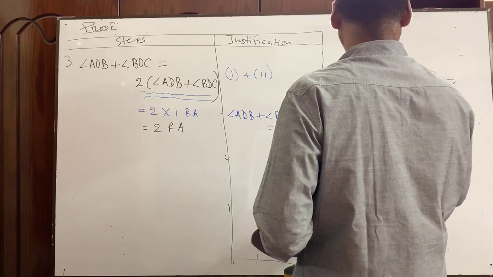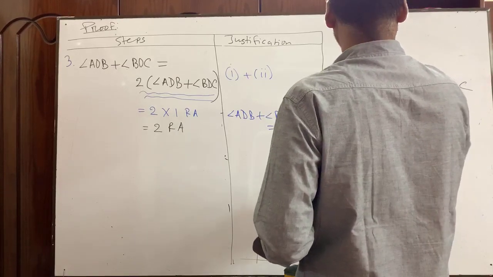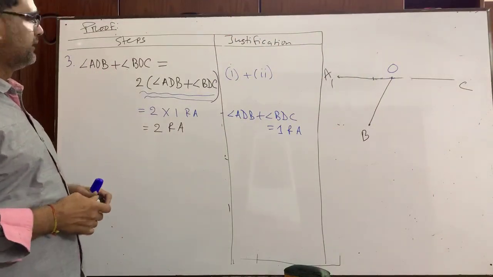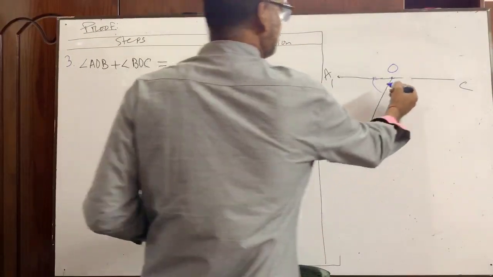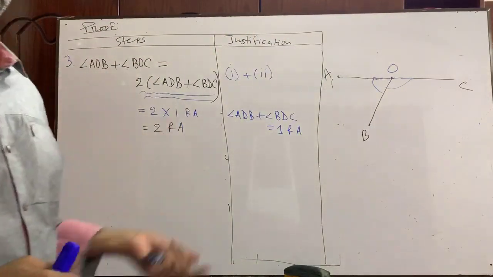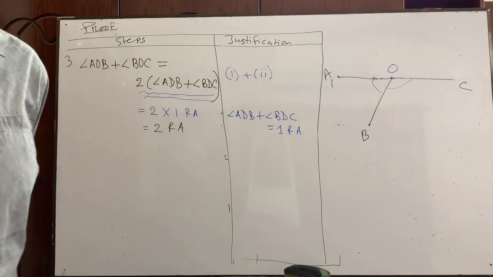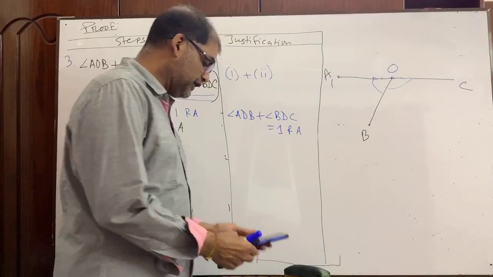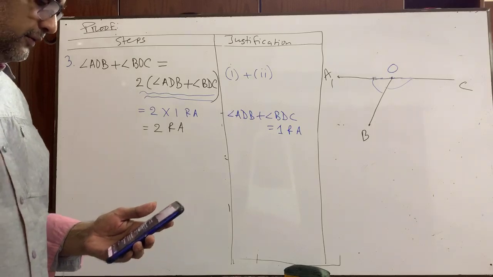Suppose this is given only now: angle AOB plus angle BOC. This is angle AOB and this is angle BOC. Here is the most interesting part. Angle AOB plus angle BOC equals two right angles. Then what can be written? Who can tell me? I am going to see your comments. Is there any comment? I am not getting you.